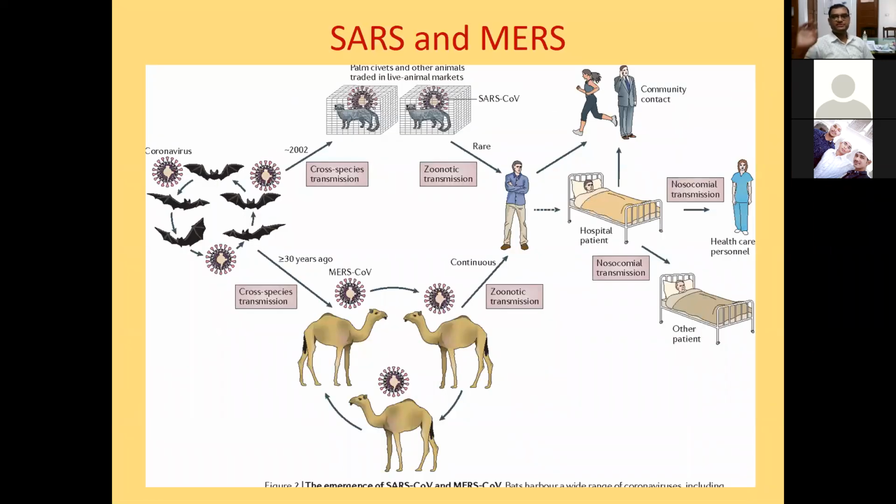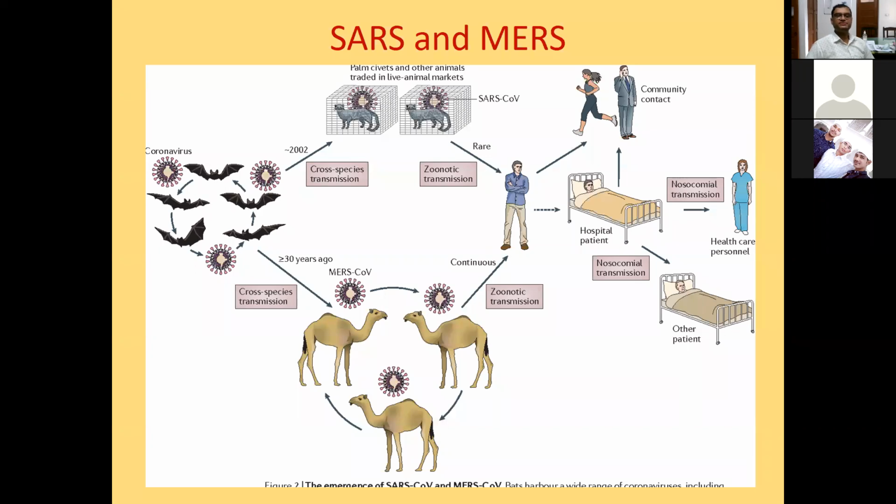The same thing happened with SARS and MERS also. SARS means severe acute respiratory syndrome. This was again caused by a type of coronavirus, and again the reservoir of this virus was the bats.